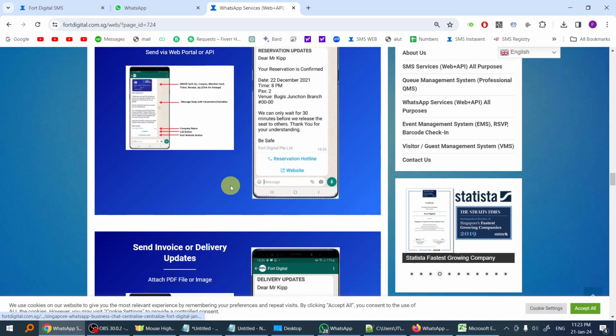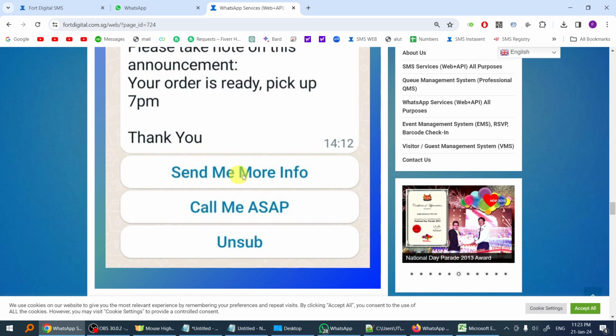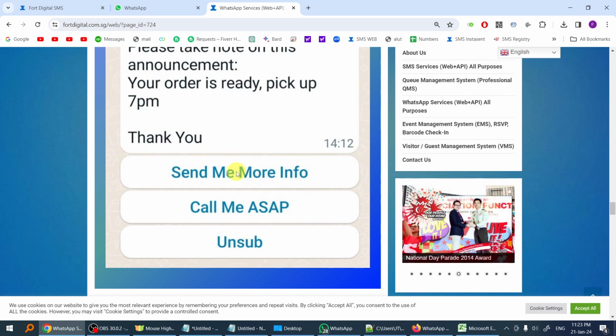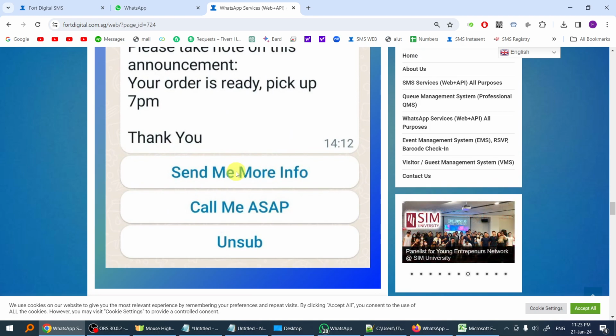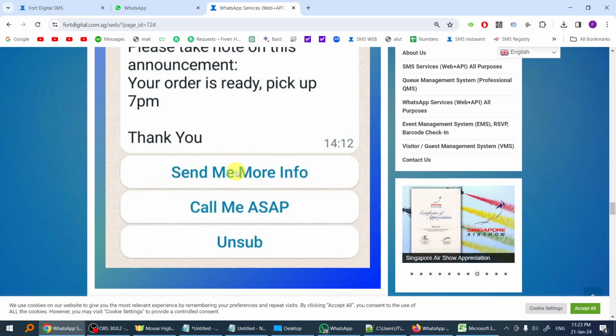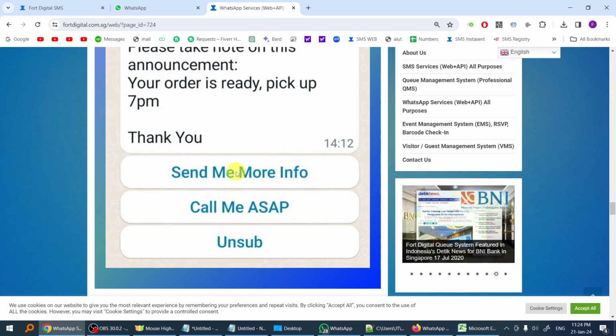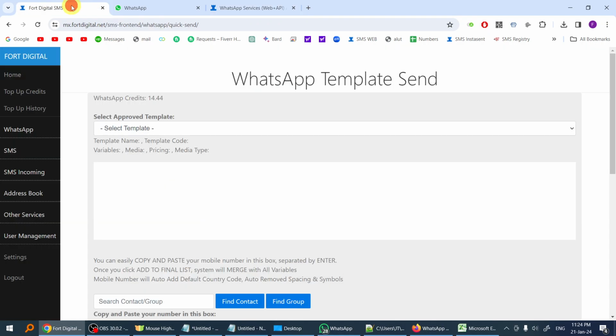Then we also have another button, which is the reply button. That means they just click and it will reply back to you, so they do not have to type the message themselves. So you can ask them, are you coming or I'm not coming, to get a confirmation. All right, let's do a demo right now.